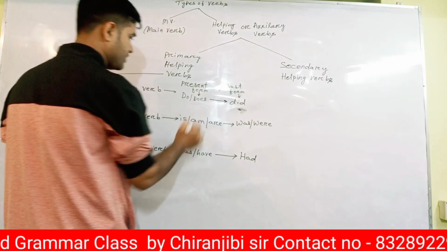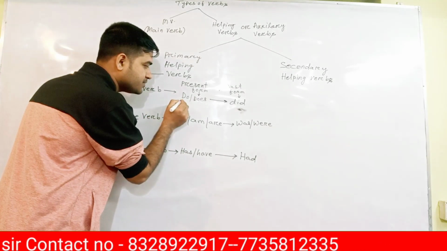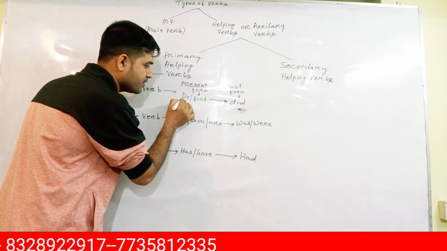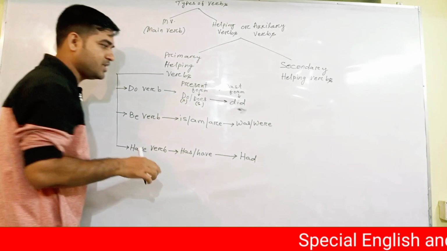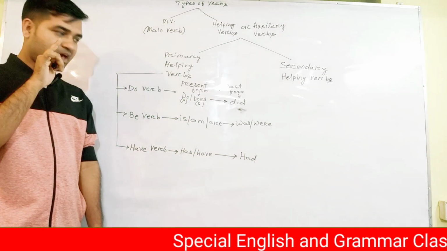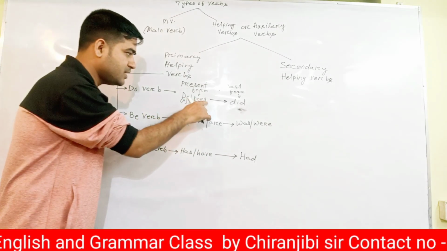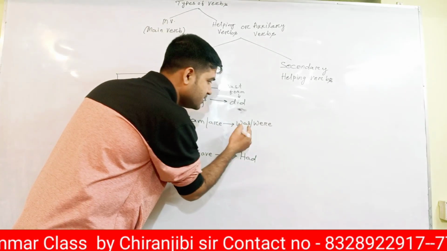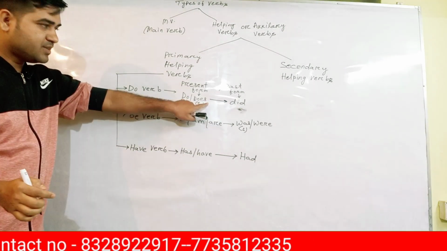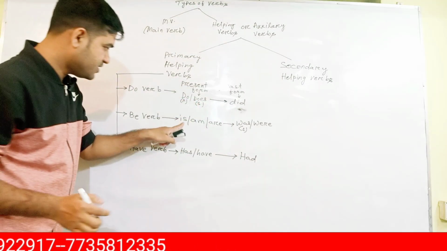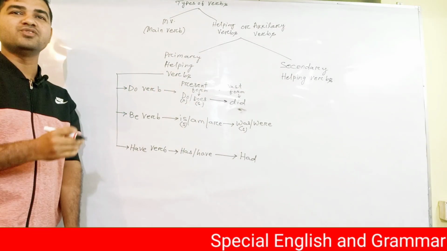Okay, these are past forms. Clear? So now I'll tell you a little bit about this thing. This one is plural. This one has s, so it is singular. This one does not have s. Listen to me. Any verb that has s is singular. So here it is s in the end. Here it is singular. Here it is s. Here she s. So it is singular. Simple technique. Do you have s in the end? It is singular. If we talk about am, it is also singular, but listen to me.